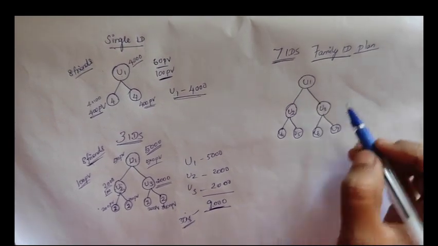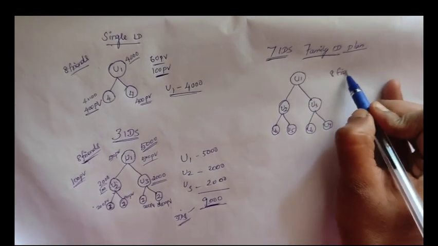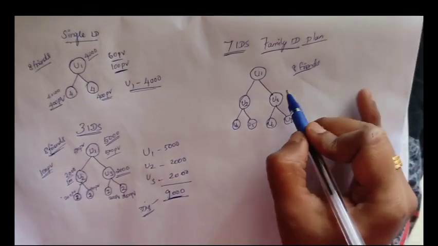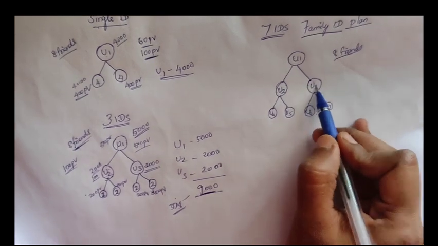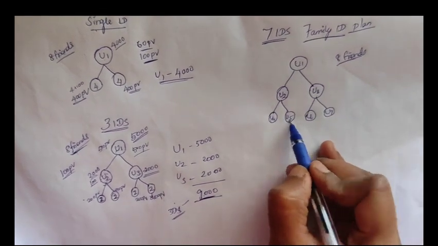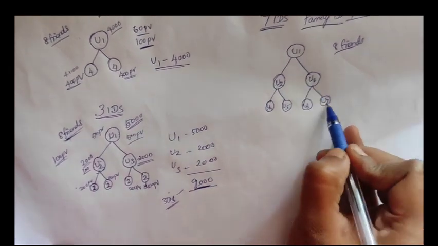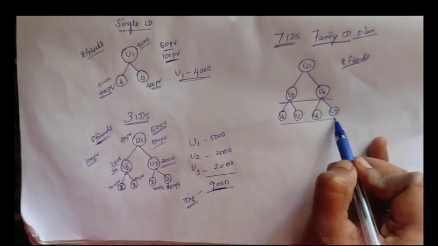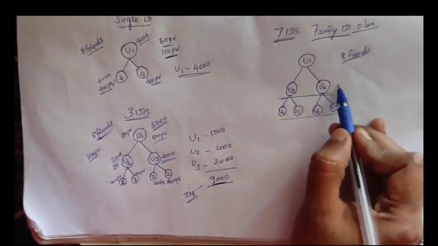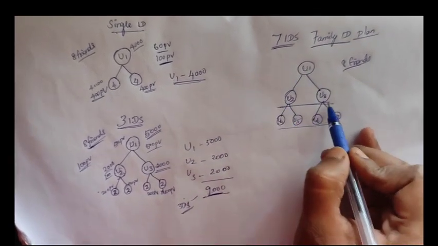Now you take the same example, you are going to refer 8 friends. So now how can we place them? On the top ID, you already have the pairing U2 and U3, and for U2 you have U4 and U5. For U3 you have U6 and U7. These pairings are done. So we are going to work for the below 4 IDs only. Automatically the top 3 IDs are going to get income out of it.